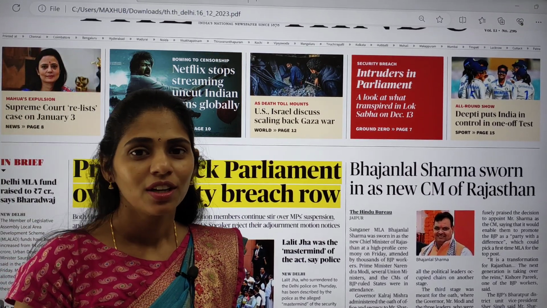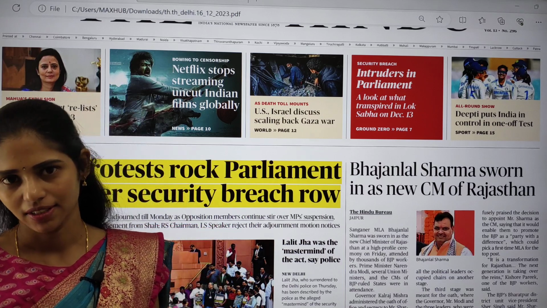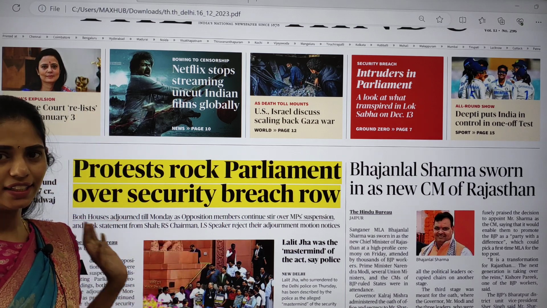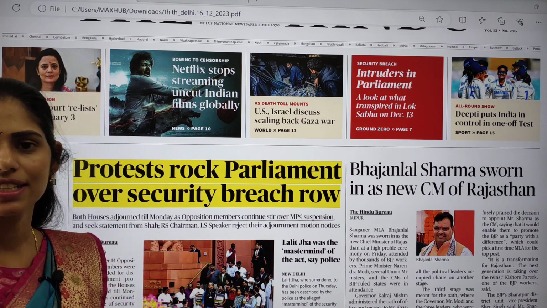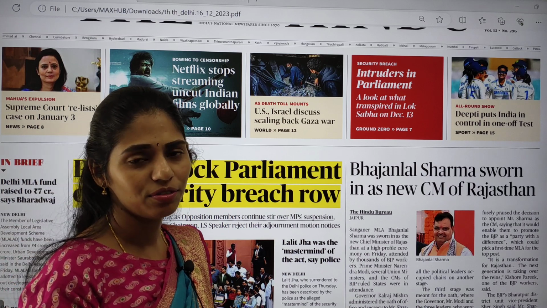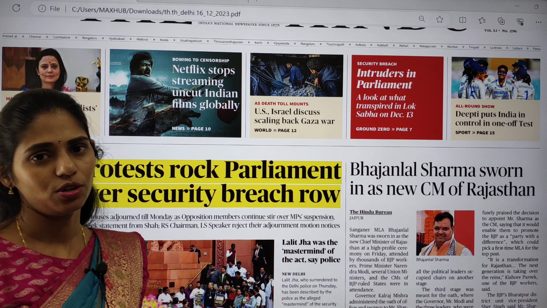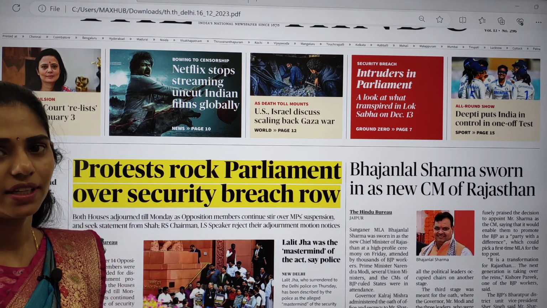Today in this session, we are going to see current affairs of 16th December 2023. First of all, we are going to see the PDF of the Delhi edition of The Hindu, and we are going to pick out which articles are important from our examination point of view. Later on, we are going to see in how many perspectives we can think about that topic and how we can connect one subject with another subject.